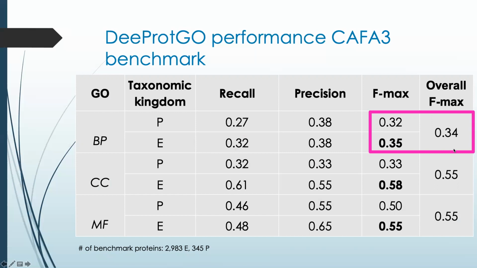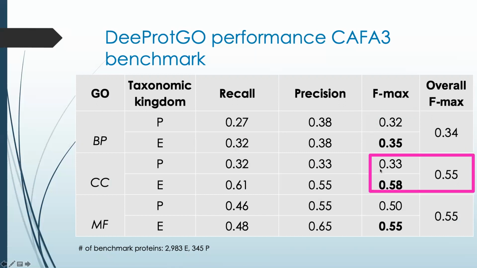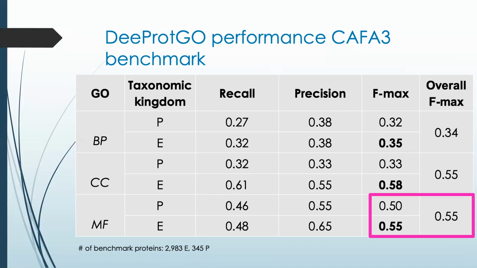A similar value was observed for predicting cellular component terms in the case of prokaryotic proteins. Remember, a special case, because for this prediction task, no true no-knowledge examples were present in the training set. The best performance of DeepGo was for predicting cellular component terms of eukaryotic proteins, 0.58, and molecular function terms of both prokaryotic and eukaryotic organisms.